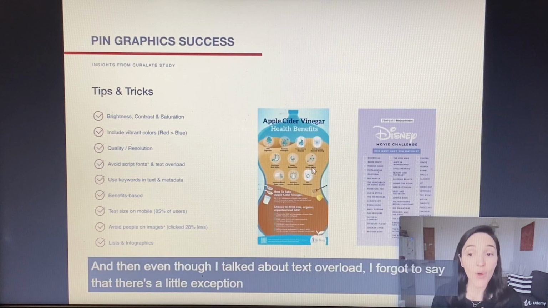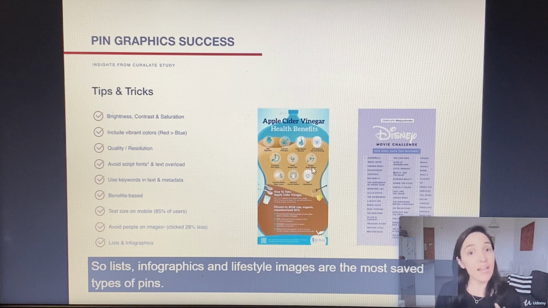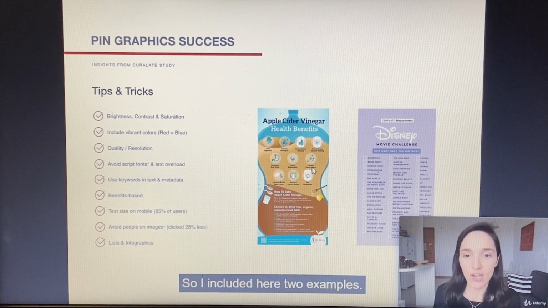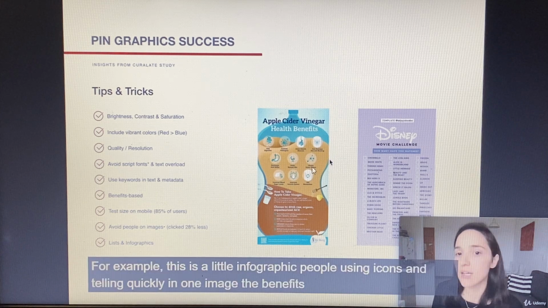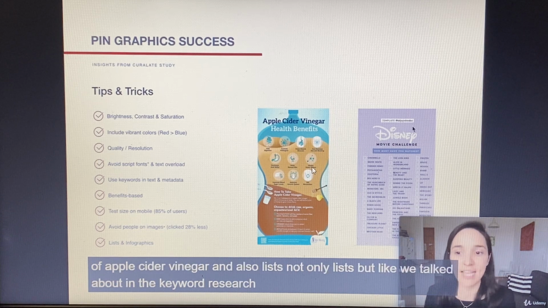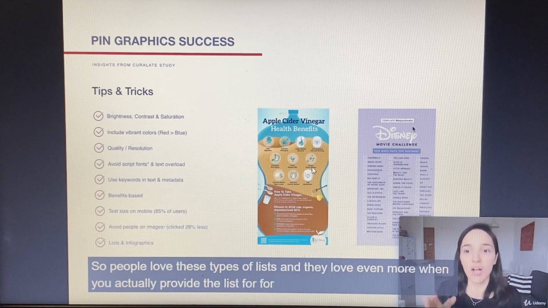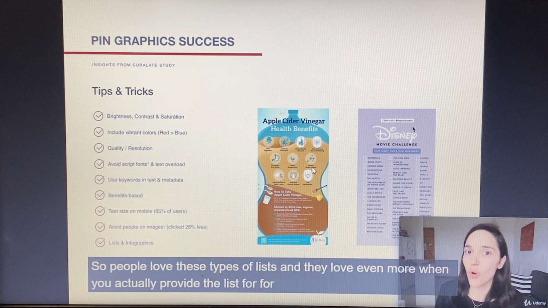And then even though I talked about text overload, I forgot to say that there's a little exception too when we're talking about infographics and lists. So lists, infographics, and lifestyle images are the most saved types of pins. So I included here 2 examples. For example, this is a little infographic, people using icons and telling quickly in one image the benefits of apple cider vinegar. And also lists. Not only lists, but like we talked about in the keyword research principle. So people love these types of lists, and they love it even more when you actually provide the list for them to print.